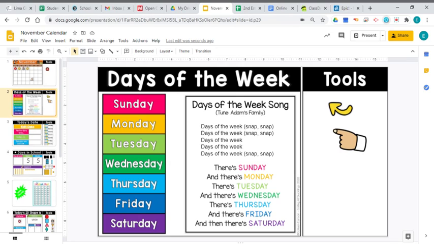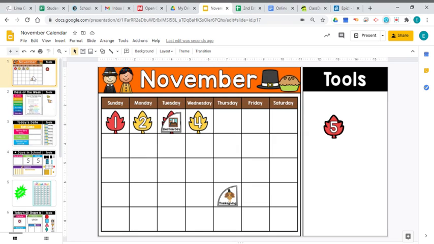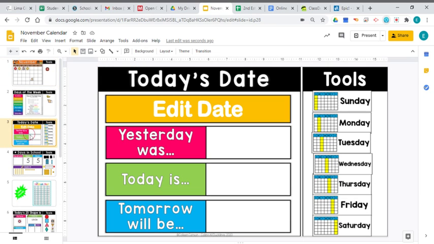All right, so let's find out what day of the week it is today. Looking back at our calendar, we just put up that number 4. We go straight up the calendar, and that tells us our day of the week. And it starts with the letter W that makes the W sound. So let's take a look. What day of the week over here could that be that starts with that W? Right, it could be Wednesday.